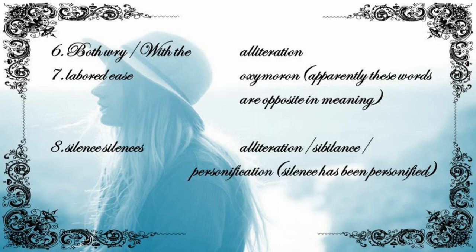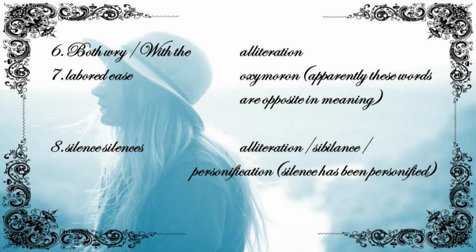Labored is, it is oxymoron. Oxymoron is a figure of speech where the author uses apparently self-contradictory words, opposite in meaning, but they are used in a very meaningful manner. Here labored is, they are apparently opposite in meaning, and they have been used in this poem in a figurative manner.